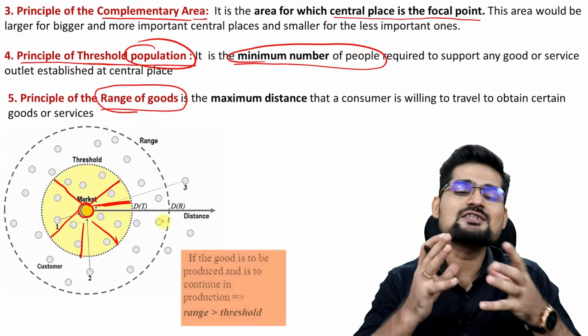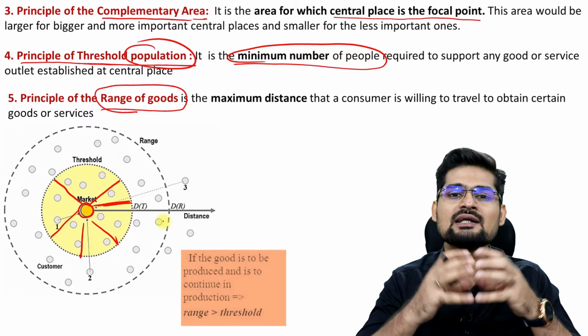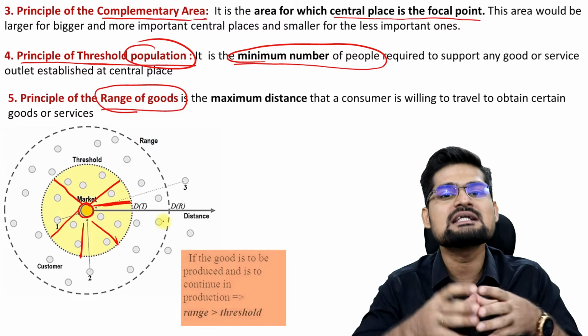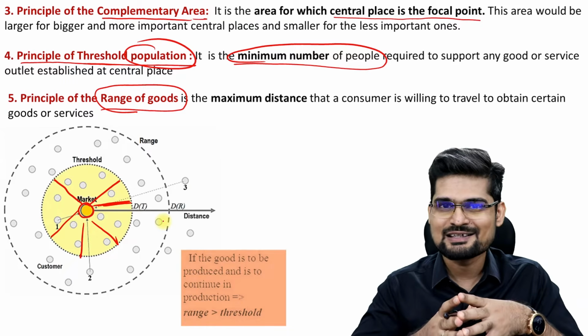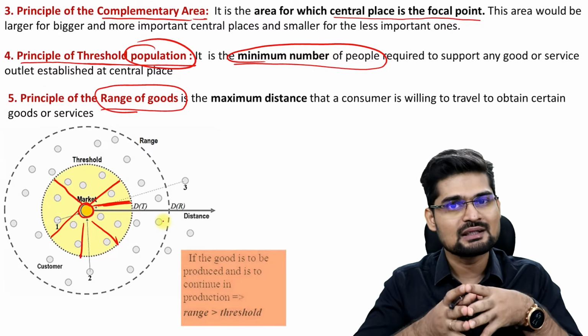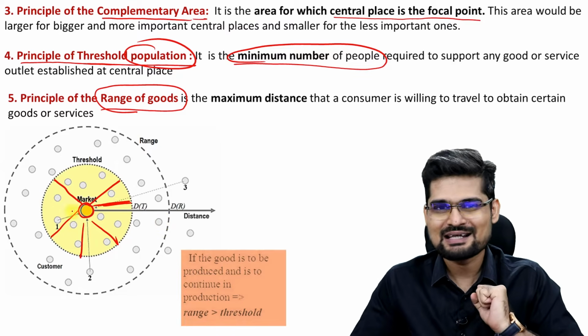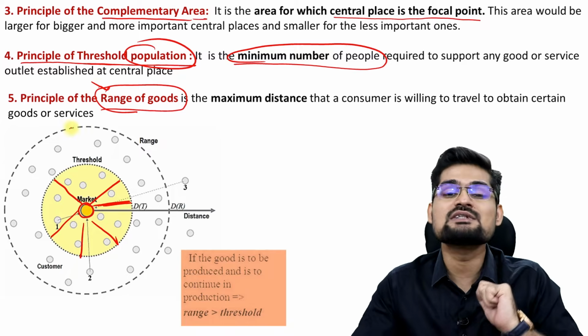Supreme Court is the only Supreme Court in India. So anything pertaining to the matters of Supreme Court, people have to come to Supreme Court from all the corners of India, isn't it? So it's a very important function. That makes it, what is it, Supreme Court, the centrality of Supreme Court, right? That's where the principle of a range of goods and services is.